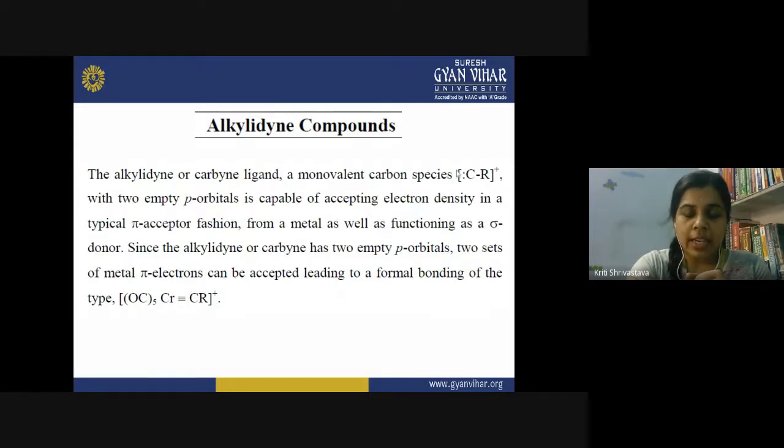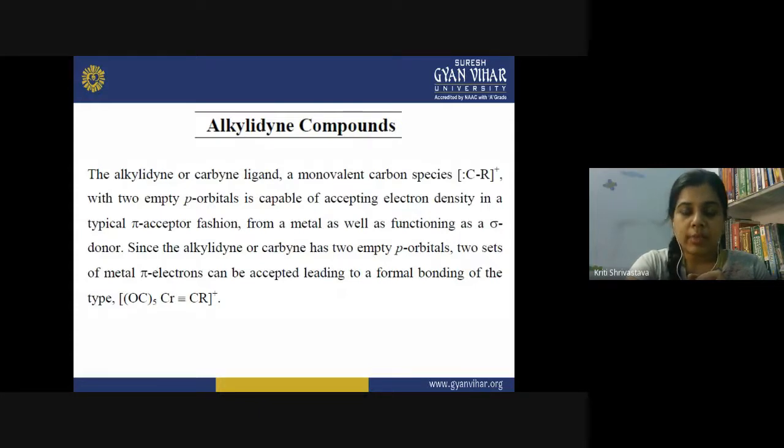So the ligand is behaving like a sigma donor. Now, two empty p orbitals are also here, and these p orbitals will accept the electron density from the metal. So the two p orbitals both receive electron density from the metal, and therefore two pi bonds are formed. So the ligand is behaving as a sigma donor and pi acceptor at the same time.